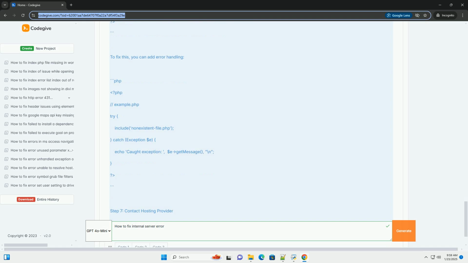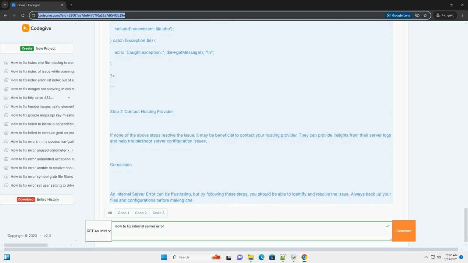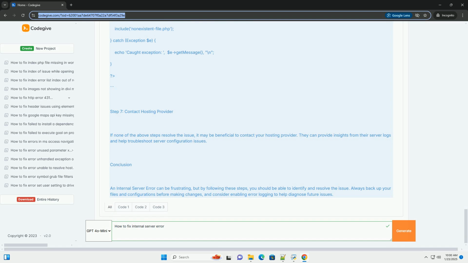For Apache, look at the error.log. This file is typically located in /var/log/apache2/error.log for Debian-based systems, or /var/log/httpd/error_log for Red Hat-based systems. For nginx, check the error.log located at /var/log/nginx/error.log. Example command to view logs.